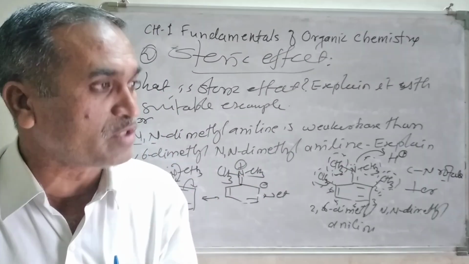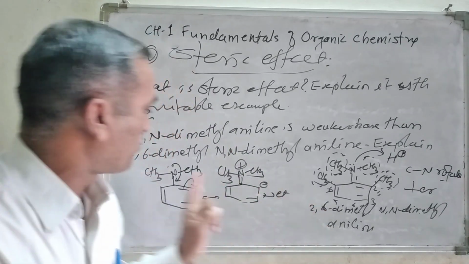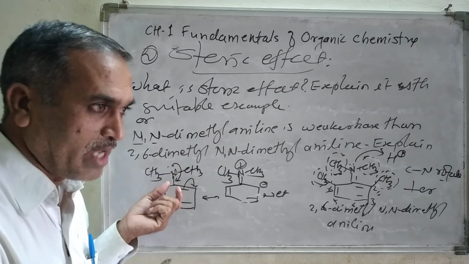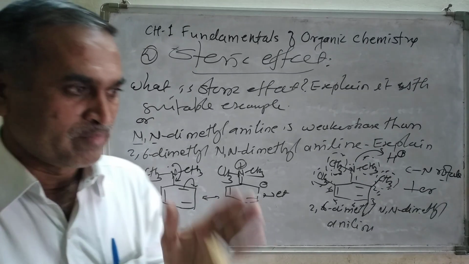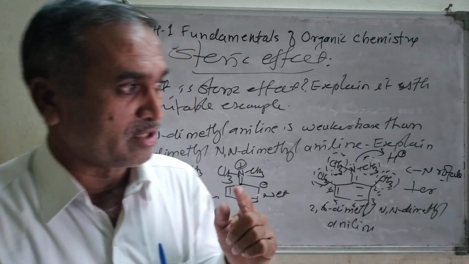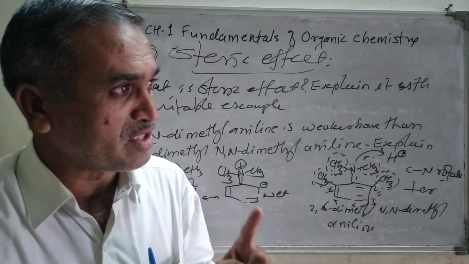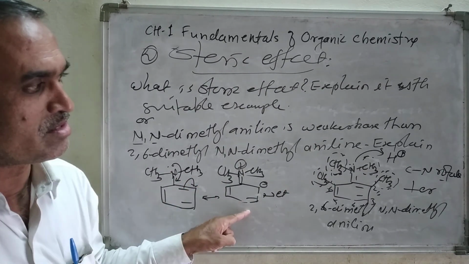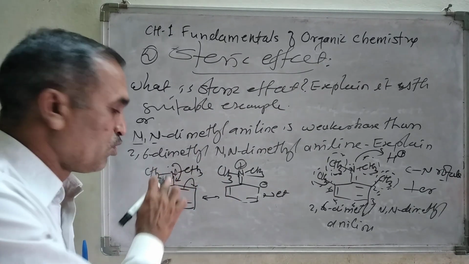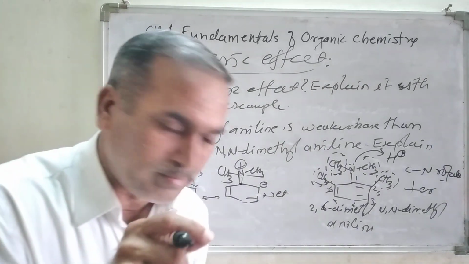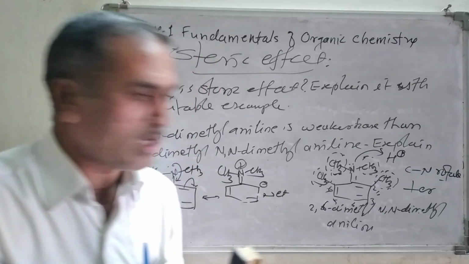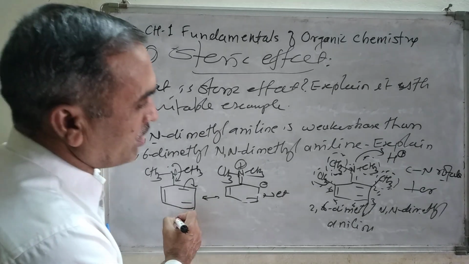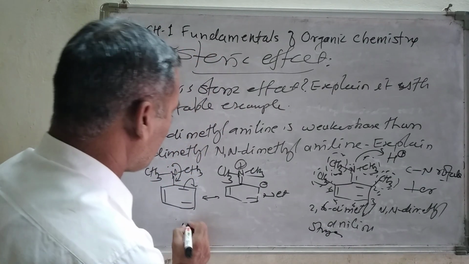This lone pair is readily available for donation to pick up a proton, and therefore this compound is a much stronger base, about 40,000 times, compared to the other one. There the lone pair is parallel with the p orbital, since the orbitals have the same energy, shape and size, resonating structures are possible. The lone pair is involved in delocalization and is not available for donation, so that one is the weaker base and this is the strong base.